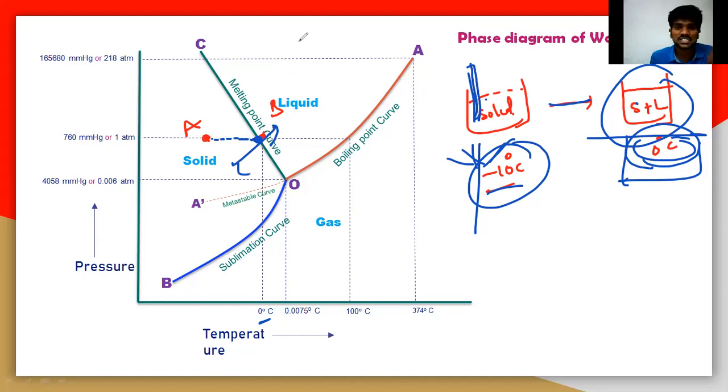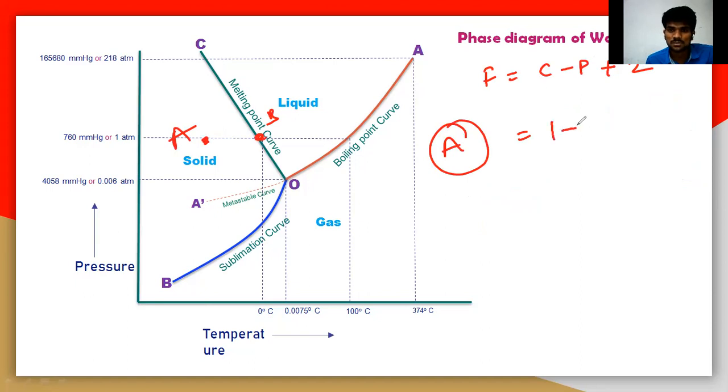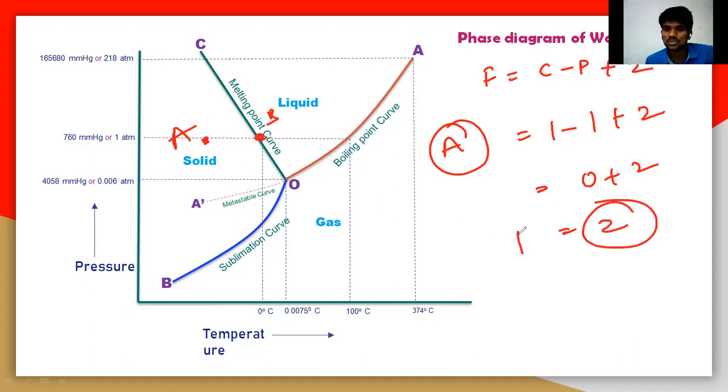Now here we will understand the degrees of freedom at this particular point A and this particular point B. So what is the degrees of freedom? That is F is equal to C minus P plus 2. How many components are there? Let us take the A point. At A point, the components will be one, only one component is there, that is the water system. How many phases are there at A point? Definitely only solid, one phase is there. That is 1 minus 1, 0, plus 2. That is 2. So here there are 2 degrees of freedom.